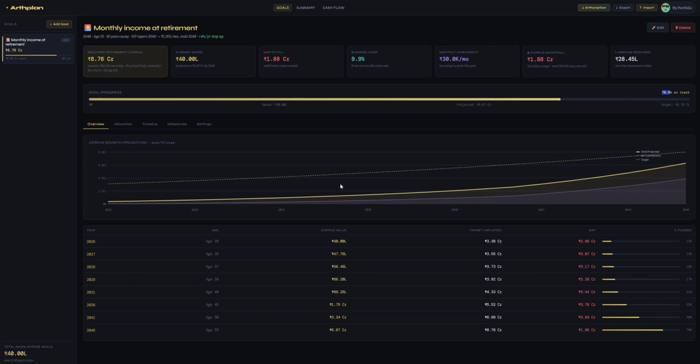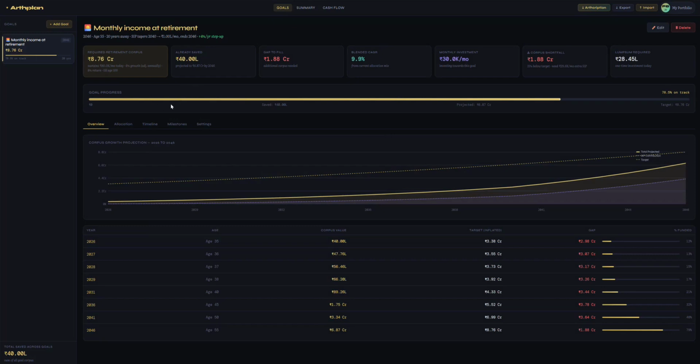So if you look at this corpus growth projection chart, you will see that the SIP contributions as projected, they keep going up. However, your total projected does not reach the goal, the required retirement corpus goal that you have. So somewhere in the journey, you will have to increase the monthly SIP numbers.